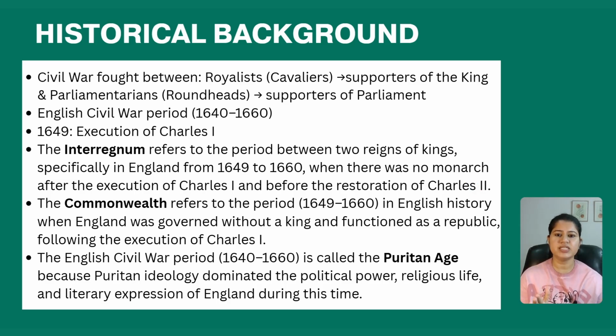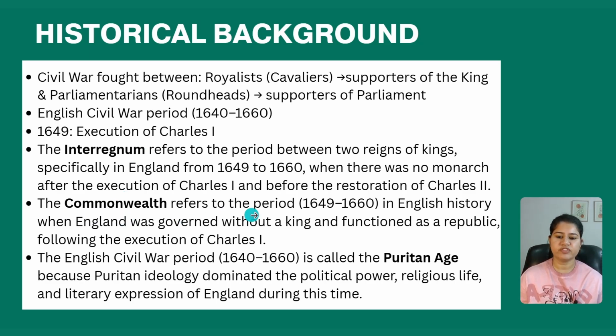In 1649, Charles I was executed. Then in 1660, Charles II was restored to the throne of England. So between 1649 to 1660, there was no king in England. So interregnum का मतलब है between the two reigns of the kings. That is why this period is known as the interregnum period.